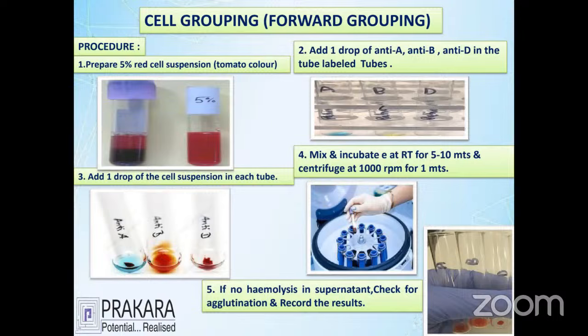After 10 minutes, centrifuge it for 1 minute. After 1 minute, look at the bottom. If the bottom shows any reaction, you have to say whether it is positive or not. For example, we see button formation. If the button formation shows positive, look at the picture telling about A, B, and D. A is getting the button, B is not getting the button, and D is getting the button. Yes, this is supposed to be A positive.